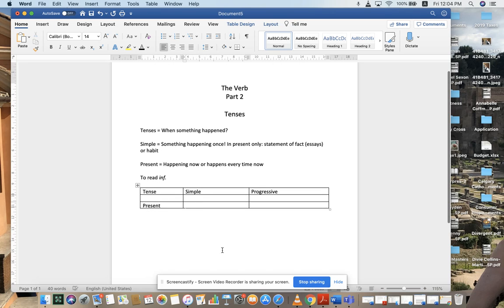Okay, so let's try this. Let's try the simple. Simple is always going to give us something that happens now. So if I say I read, statement of fact, that is a present simple. I read now, or I read every day for weeks. Okay? Notice how when I say I read every day for weeks, it's a habit. But if I say I read, that is a statement of fact. Somebody asks you, can you read? Yes, I read. That is a statement of fact. It makes you sure of what you mean.